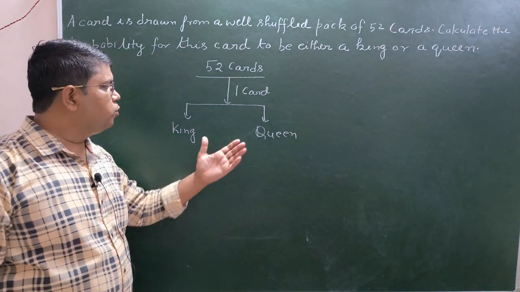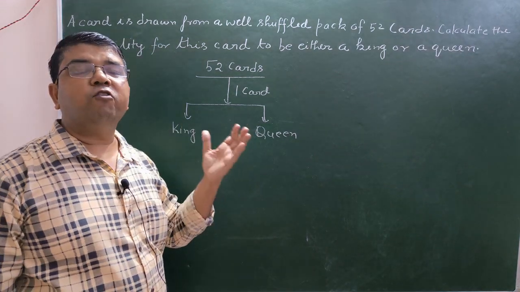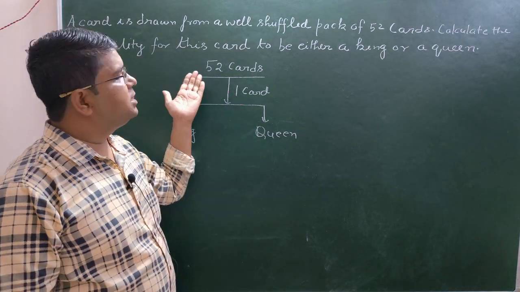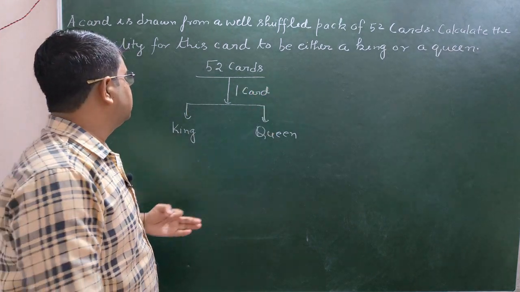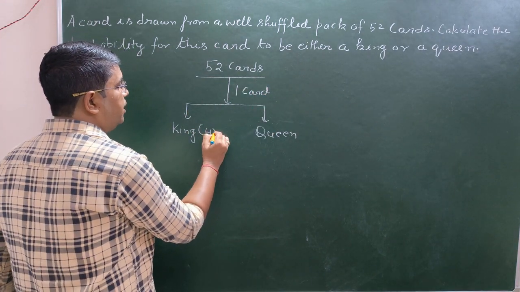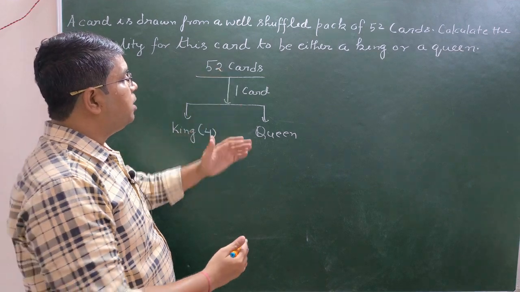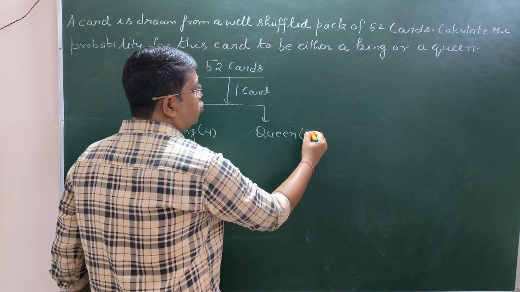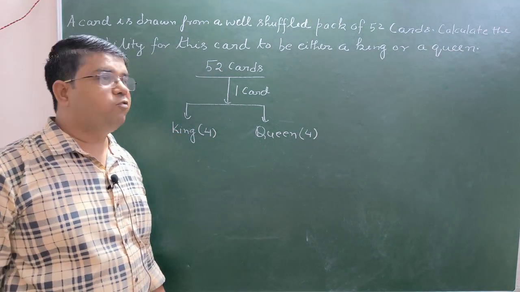Okay, so all do we know that the number of kings available in these 52 cards, it is the 4. At the same time, the number of cards which are queen, they are also the 4.